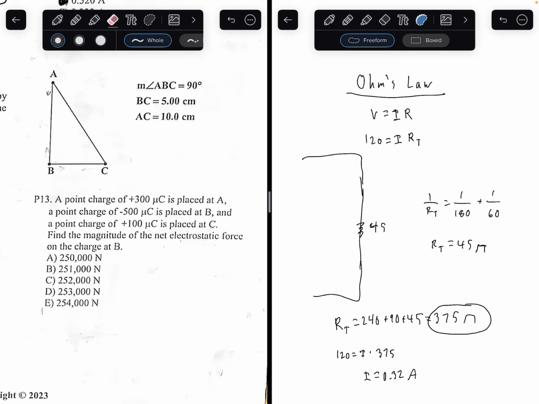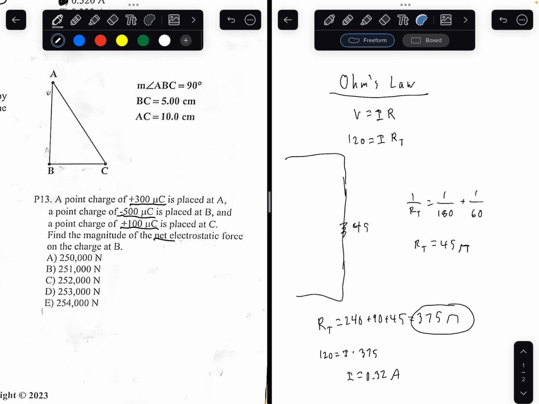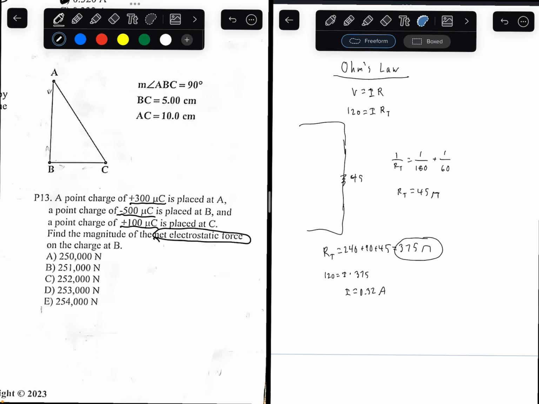A point charge of positive 300 microcoulombs is placed at A, and a point charge of negative 500 microcoulombs is placed at B, and a point charge of 100 microcoulombs is placed at point C. Find the magnitude of the net electrostatic force on charge B.